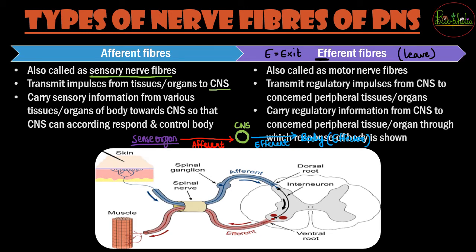So these are also called motor nerve fibers, and these motor nerve fibers are going to transmit the information from the CNS to the concerned peripheral tissues or the organs.